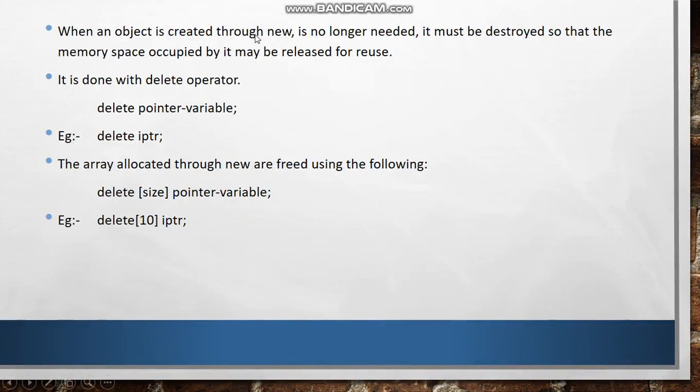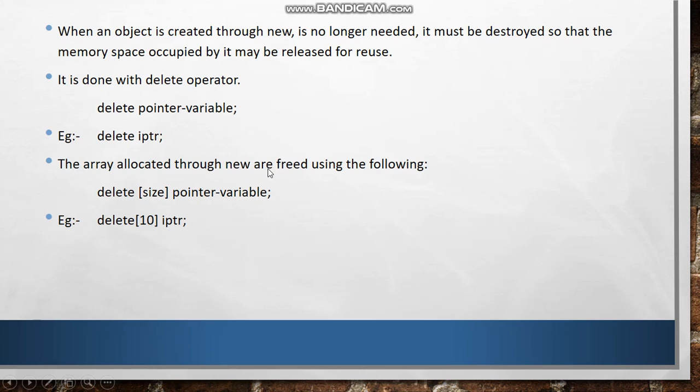When an object created through new is no longer needed, it must be destroyed so that the memory space occupied by it can be released for reuse. This is done with the delete operator. So delete is a keyword. The syntax is, you have to write the keyword delete and the pointer variable. As in the example given here, we have written the delete keyword and the pointer which we had created with the help of new. So it will free the space that iptr has occupied.